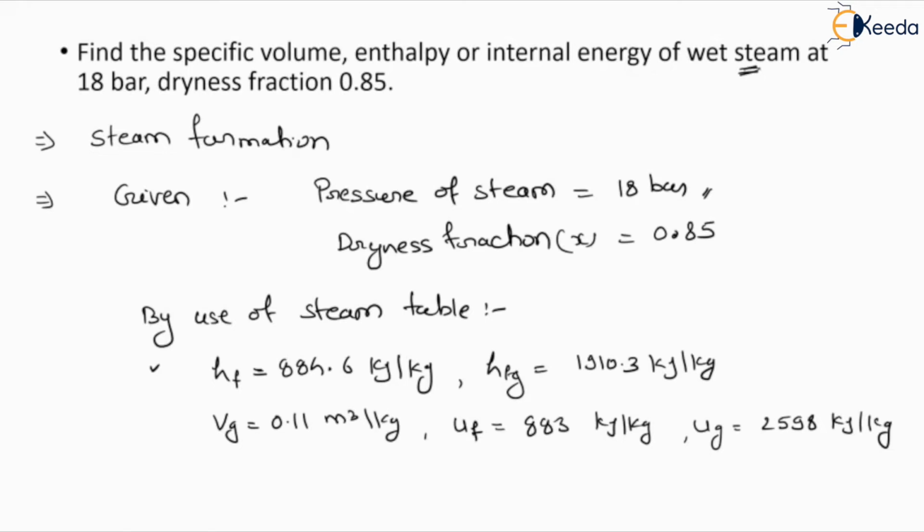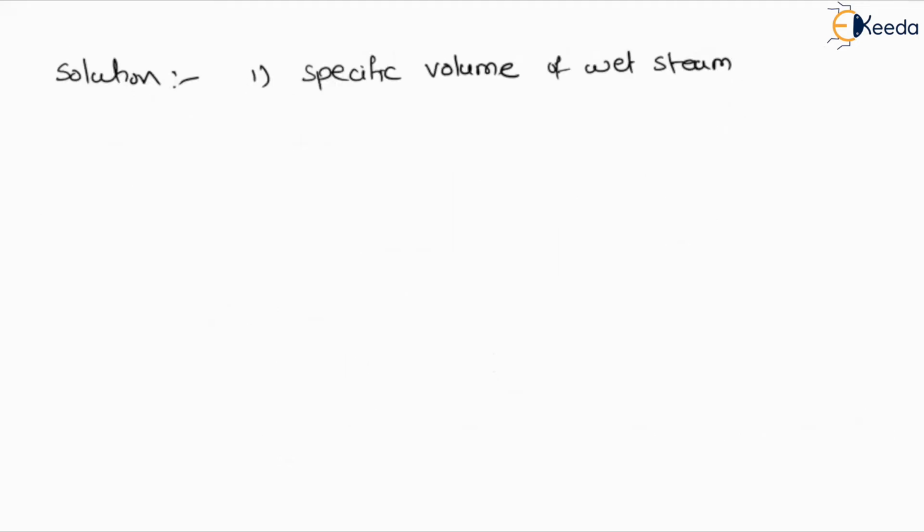If it is wet steam, you have to go to the section of wet steam. If it is dry saturated steam, you have to go to the section of dry saturated steam and find all these values. If you have superheated steam, the property values will be different. So according to the type of steam, we have to define all these values.